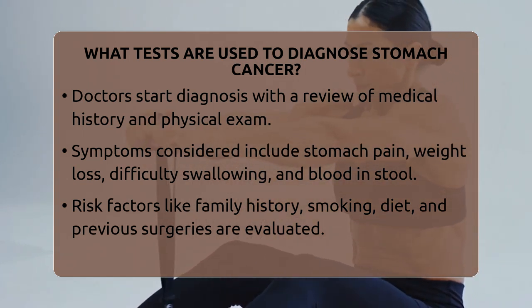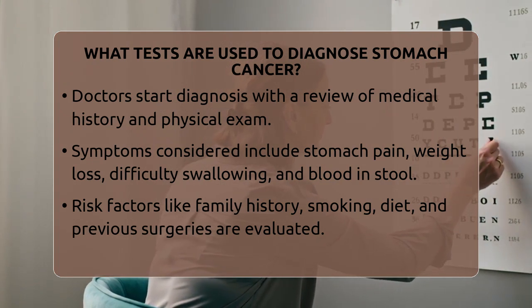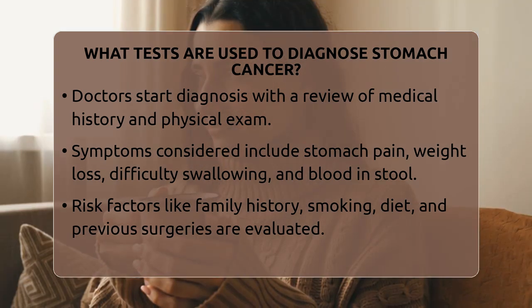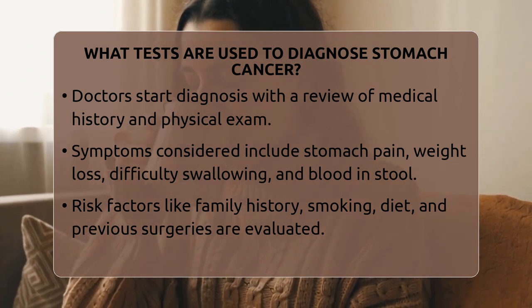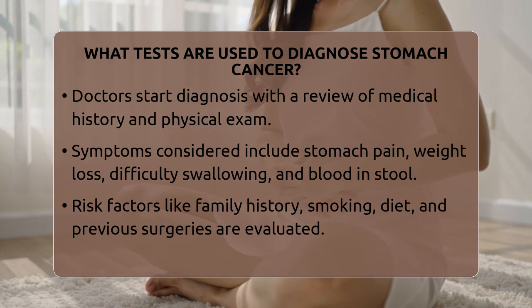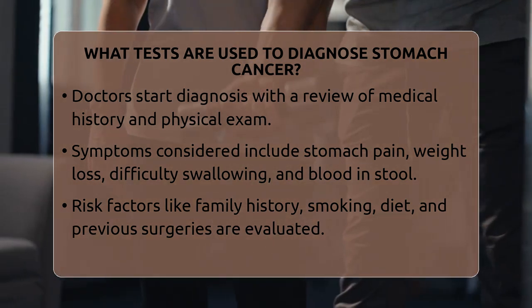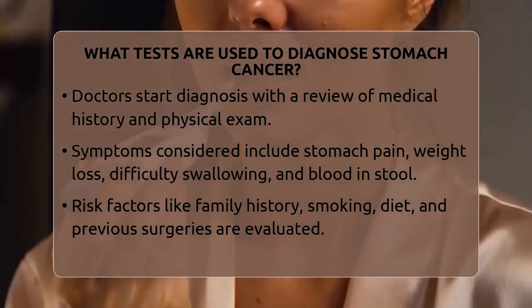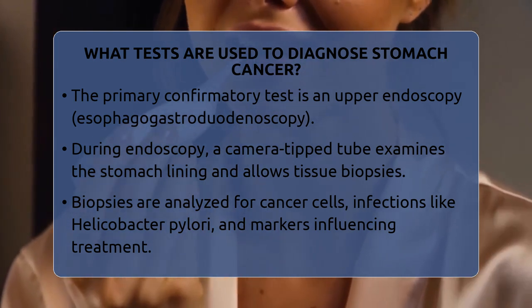The most crucial test for confirming stomach cancer is an upper endoscopy, also called esophagogastroduodenoscopy. In this procedure, a thin, flexible tube with a tiny camera and light is gently inserted through your mouth and down into your stomach. This allows the doctor to directly look at the lining of your stomach and spot any abnormal areas.